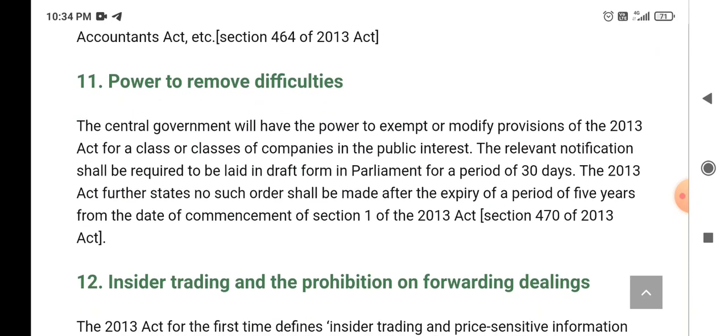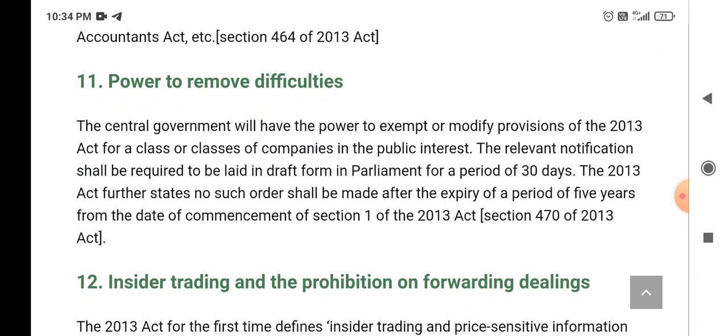Power to remove difficulties. So the central government will have the power to exempt or modify provisions of the 2013 Act for a class or classes of companies in the public interest. The relevant notification shall be required to be laid in draft form in Parliament for a period of 30 days.